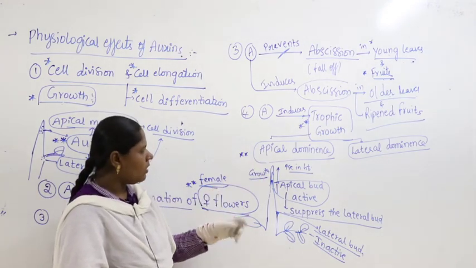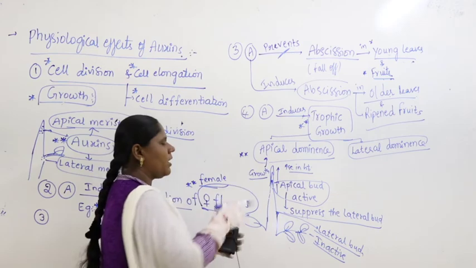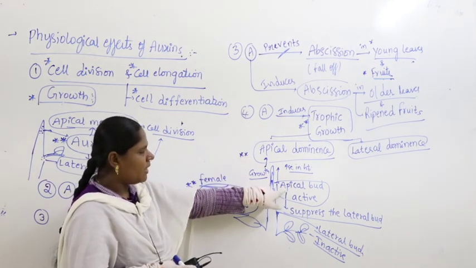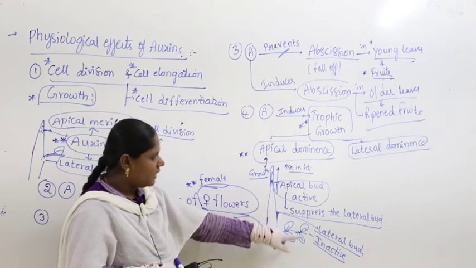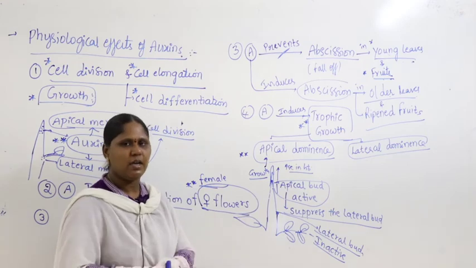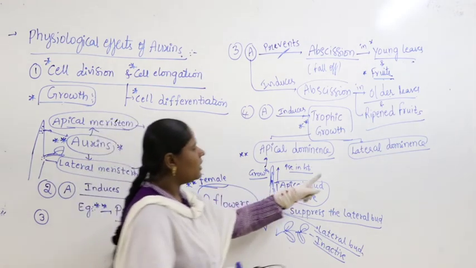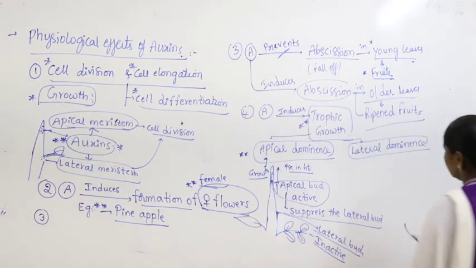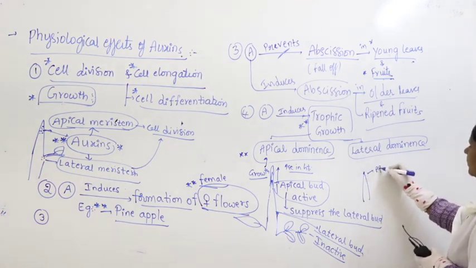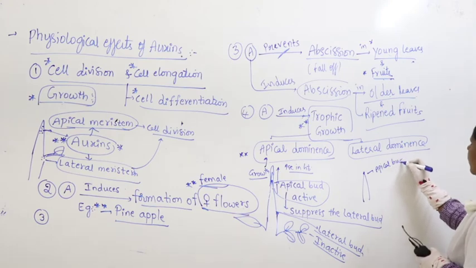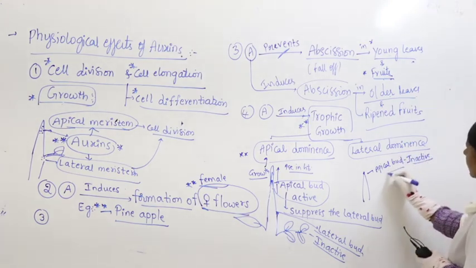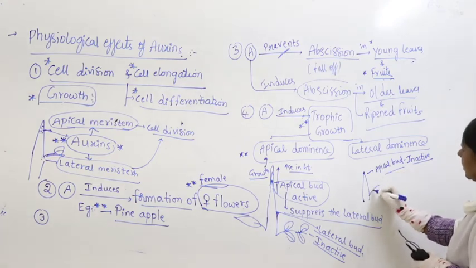So how long does growth occur? Only lengthwise. When the plant grows up to a certain height, the apical bud becomes inactive and the lateral bud becomes active, and huge branching takes place. That is called lateral dominance. So in this case, the apical bud becomes inactive, but the lateral bud becomes active.